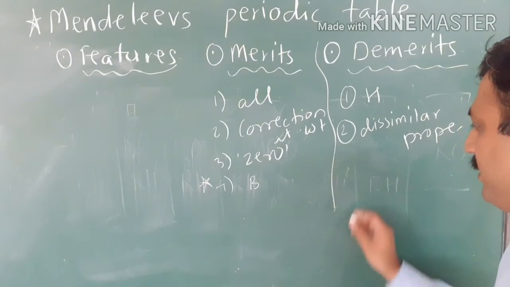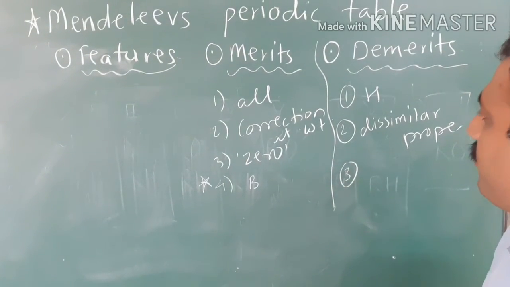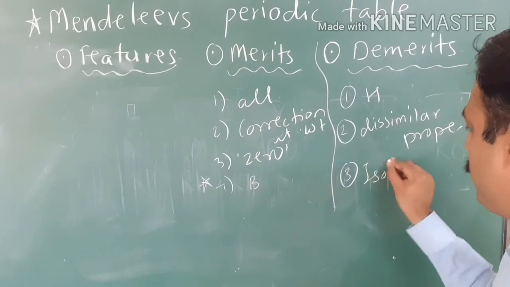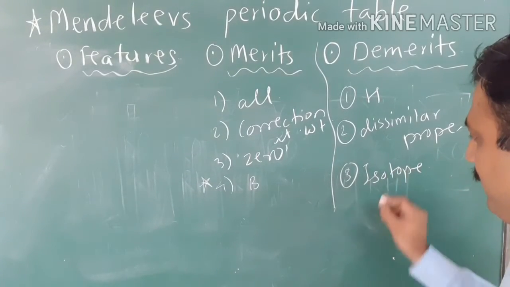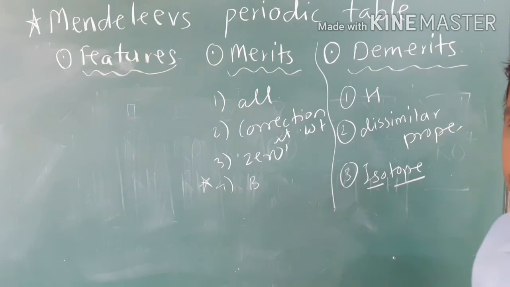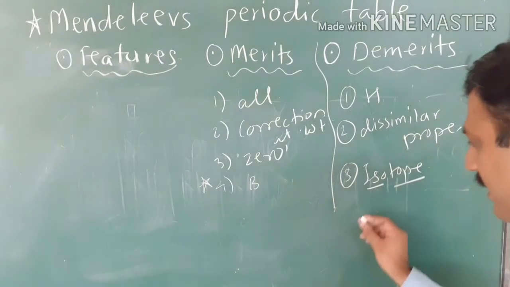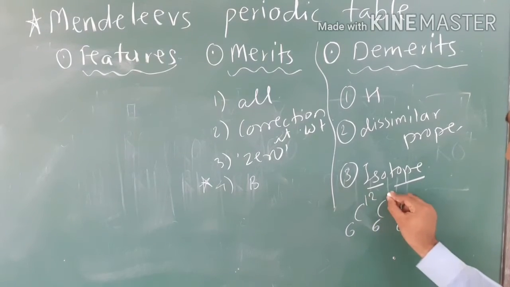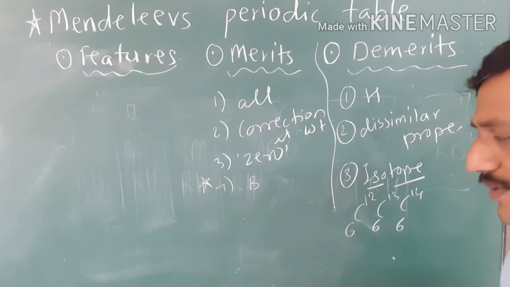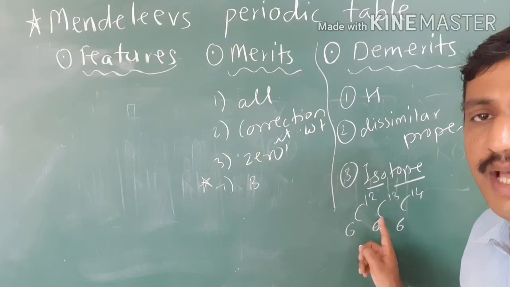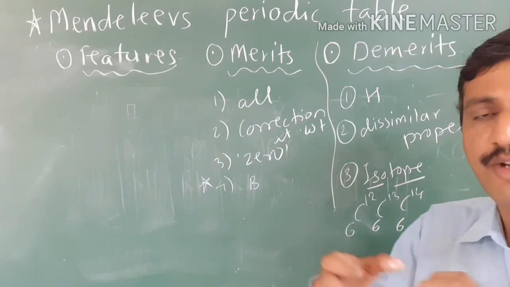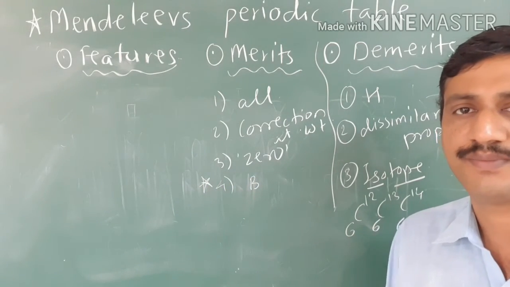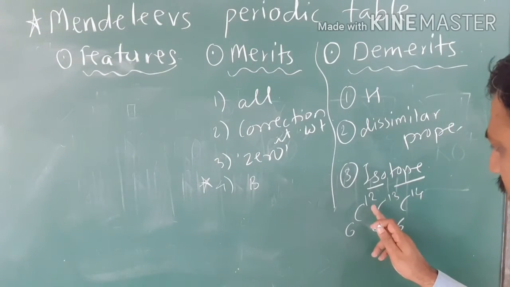Then the third drawback is that the concept of isotope was not considered. Iso means same, topes means position. Isotopes are the atoms of the same element having the same atomic number but different atomic mass numbers. Carbon 12, carbon 13, carbon 14, their atomic mass numbers are different.